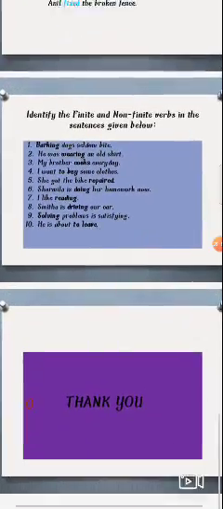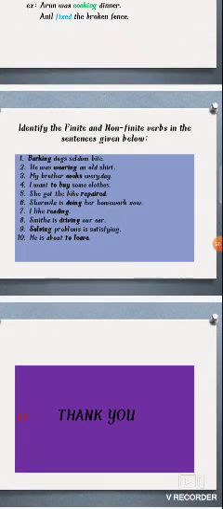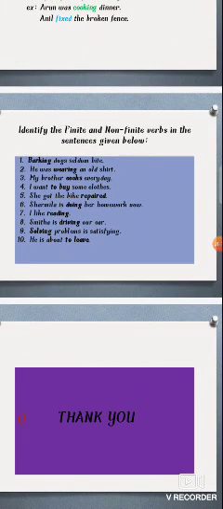Now identify the finite and non-finite verbs in the sentences given below. So these are the finite and non-finite verbs. I think you have completed the topic today. So thank you.